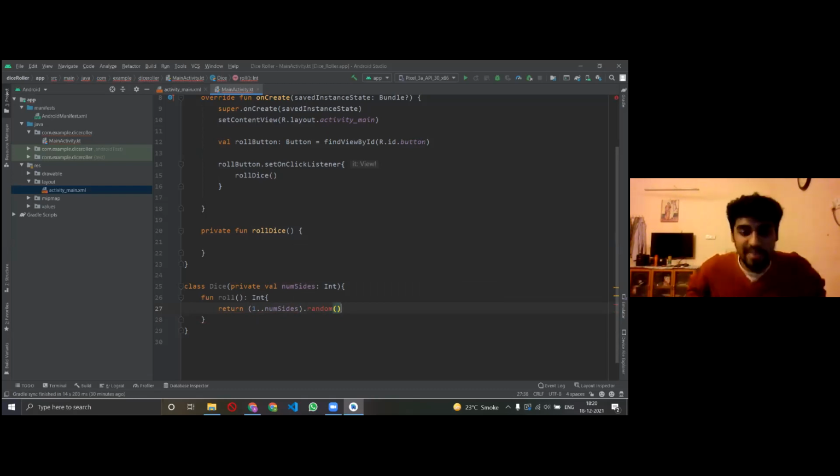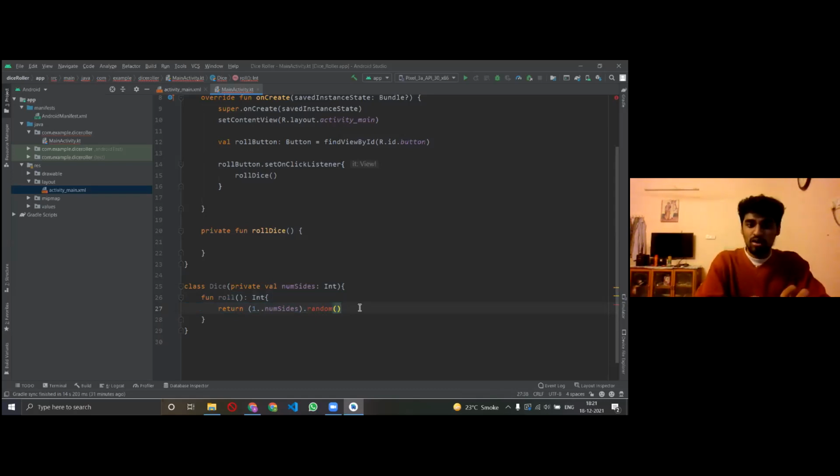So that's why here I'm saying that I've made this thing, a class called dice, right? And what I'm doing here is that the dice has to do one job, and what is the dice's job? To roll randomly. So I have to give it a specific job. That's why I made a function where I told the dice to roll. And why have I written return one dot num sides dot random? What is this line number 27, right?